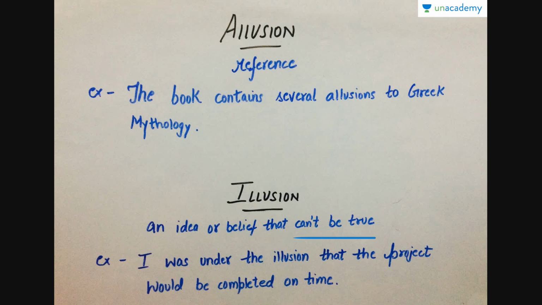It's just the myth of our mind. It's just the creativity of our mind. So that is illusion. For example, I was under the illusion that the project would be completed on time. So it was his or her perspective, or illusion, that the project will be completed in time. So this is the difference between allusion and illusion. Allusion is a mere reference that is indirect, and illusion is an idea or belief that is incorrect or that is not true.